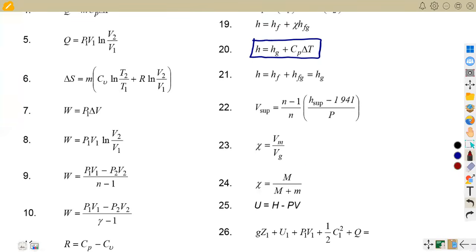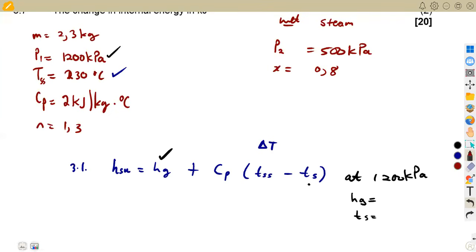All right. So as we saw, we said we're going to need Hg. It was 2,782 kilojoule per kg. And the TS, which is our saturated temperature, was 188, which is in degrees Celsius. So these are the values that we are going to need at this pressure.